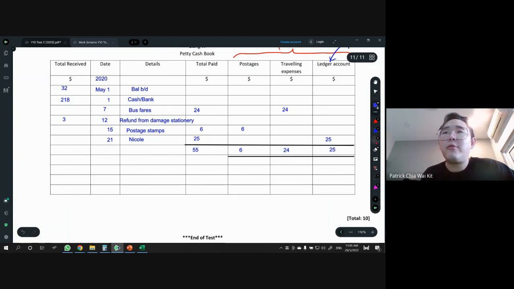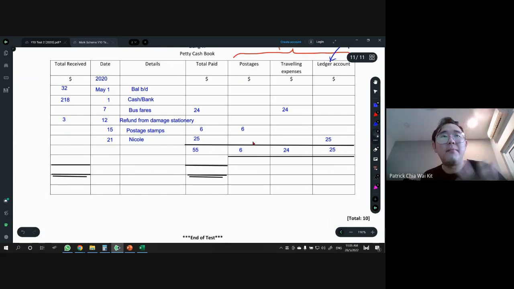Then next one, we have to, as usual, do balancing. So I'm going to leave a line empty here so that I can put the balance CD later. Okay, so now it's total line. All right, so what number do we put in total line? Of course, we always put the higher number, and obviously money in total receipt is going to be more than total paid. All right, so we have 250 plus 3, therefore this is 253.